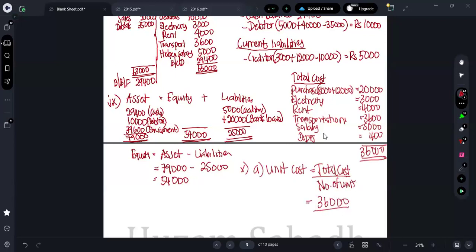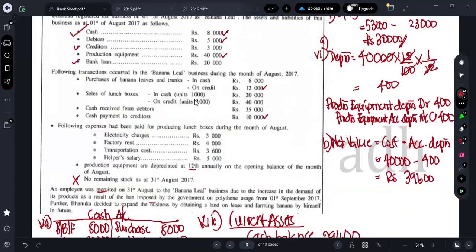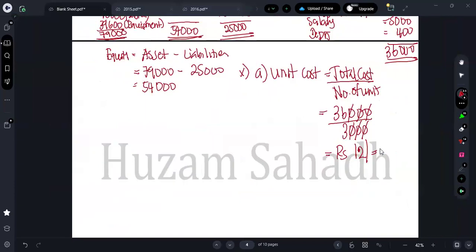Can I know what's the number of units here? If there is no closing stock, as I told you, how many units are there? 1,000 plus 2,000. The number of units is 3,000. So I can chop these zeros. So what's the unit cost, guys? 36 divided by 3. The unit cost is 12 rupees.